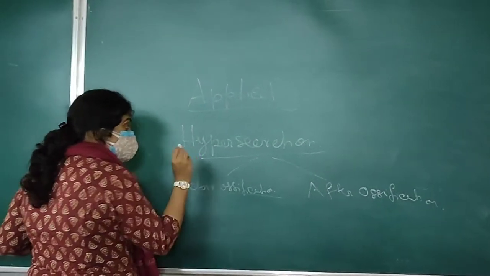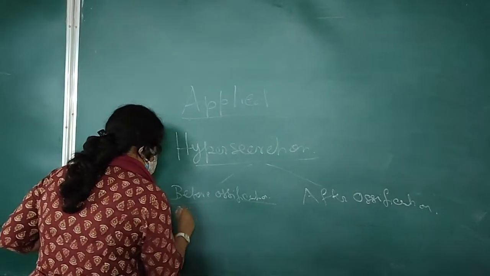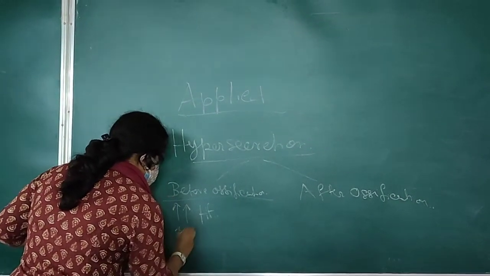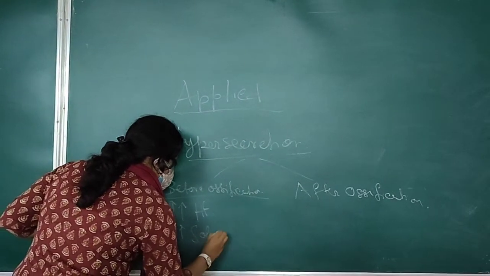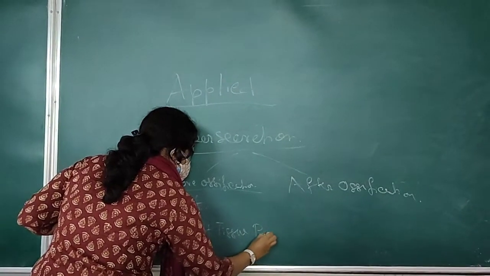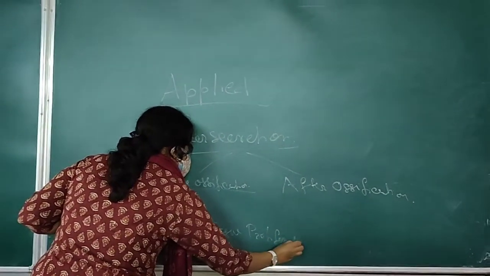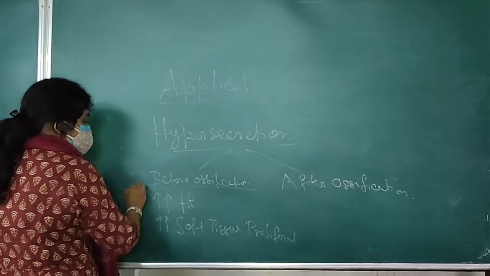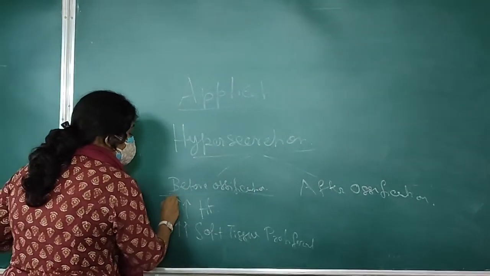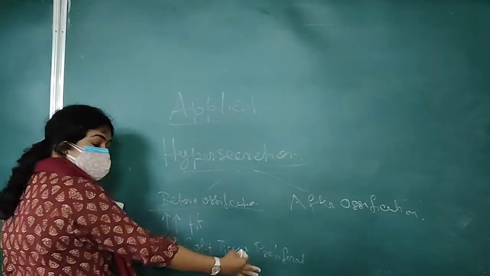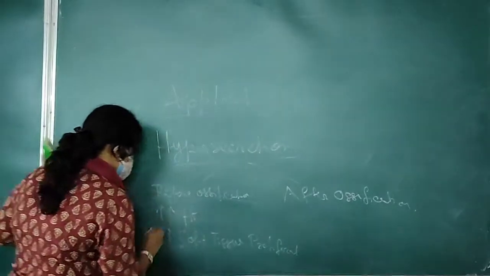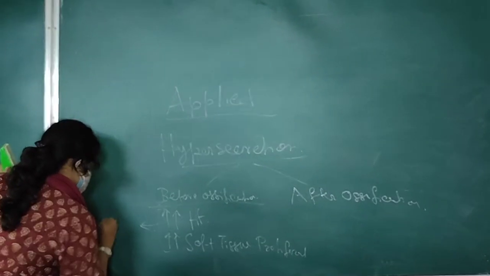If there is hypersecretion of growth hormone before the ossification of the epiphyseal plate, that will lead to a rise of height. Along with that, there will be soft tissue proliferation. All the aspects of growth are heightened with the hypersecretion before ossification. So though there is an increase in height, there is also an increase in the soft tissue, so the body proportion will be maintained, and this situation is known as gigantism.